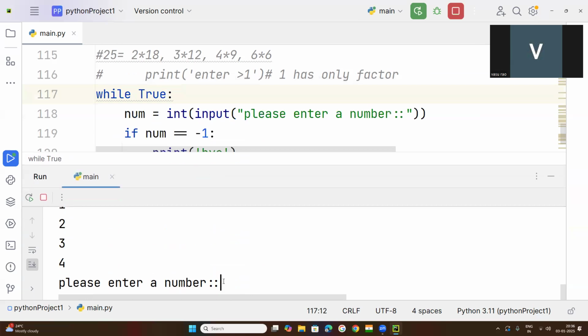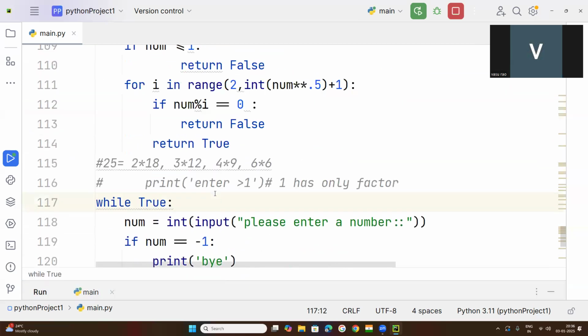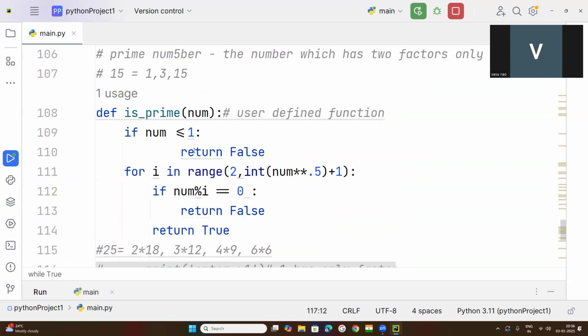So please enter a number: 2. Is 2 prime? Yes, 2 is a prime number because 2 has only two factors.